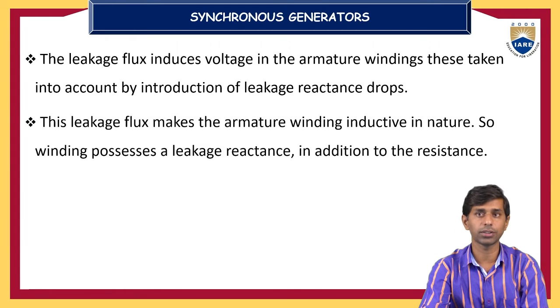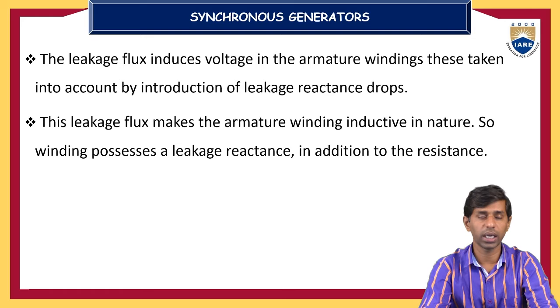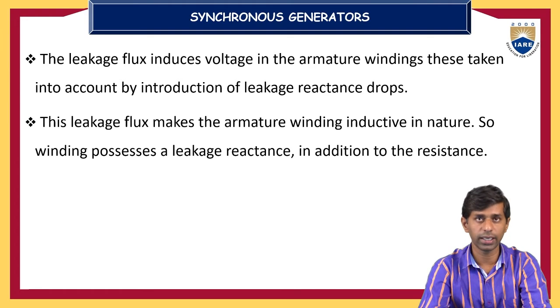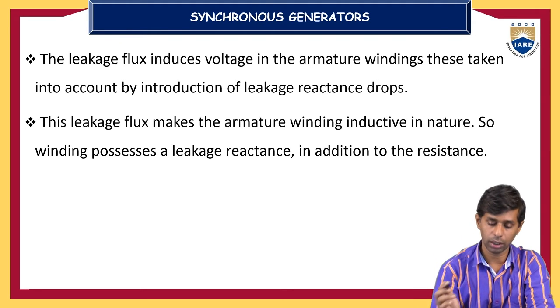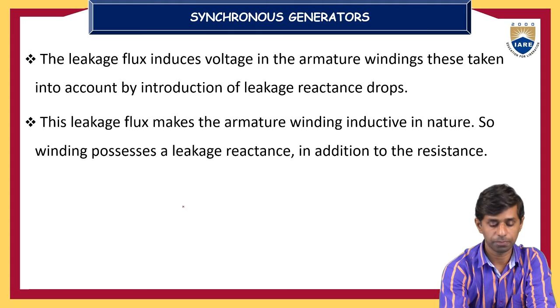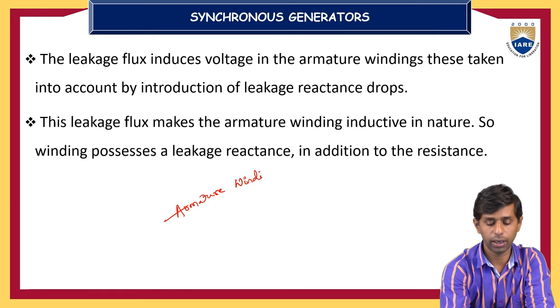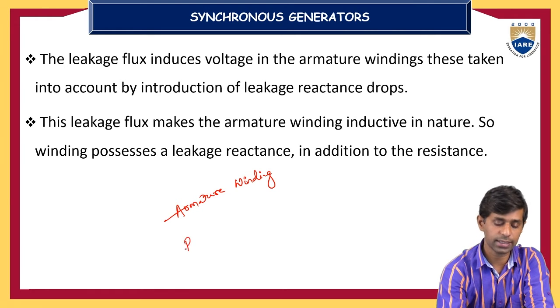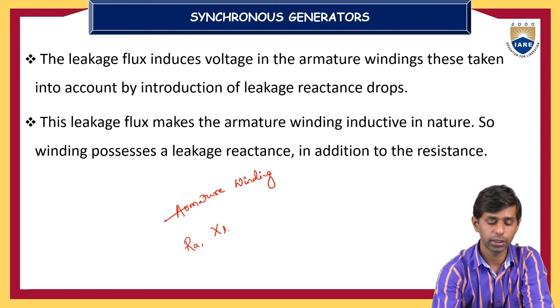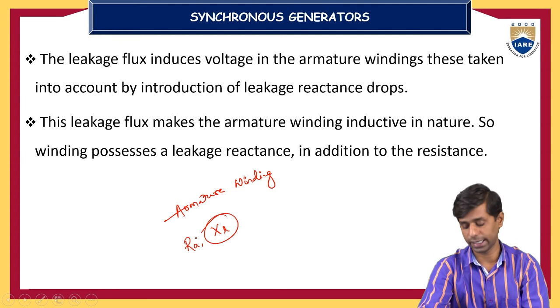These leakage fluxes make the armature winding more inductive in nature, so the winding possesses a reactance called the leakage reactance XL, in addition to the resistance of the armature winding. So the armature winding has an armature resistance RA and is also inductive in nature, represented by a leakage reactance called XL.